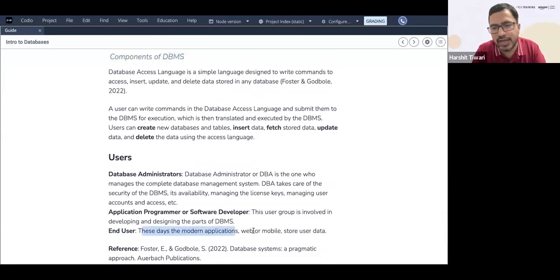So the modern applications. If I'm using amazon.com on my laptop, that's the browser, and the browser is the client. If I'm using it from my phone, I might have an application, a web app or a native app on my phone. So those are the different clients. I could be the same user, but those are different clients, and those are actually taken as the users.